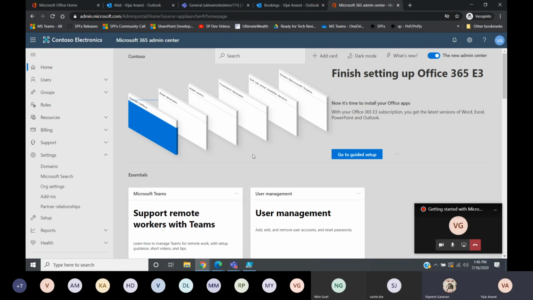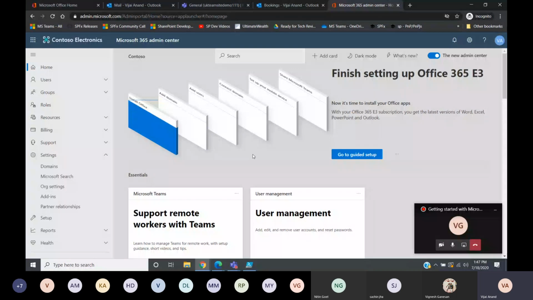Okay. So thank you, Vignesh, for providing the overview of Microsoft Bookings. In this demo, first we'll see how to enable Bookings at the admin center. Second, we'll go through the Bookings web and see what we can do there. Next, we'll see how to integrate the Bookings app in Microsoft Teams. We also have a mobile app available, but it's not working properly right now. The other things I will show step by step, including how to enable it and how we can create the calendars.